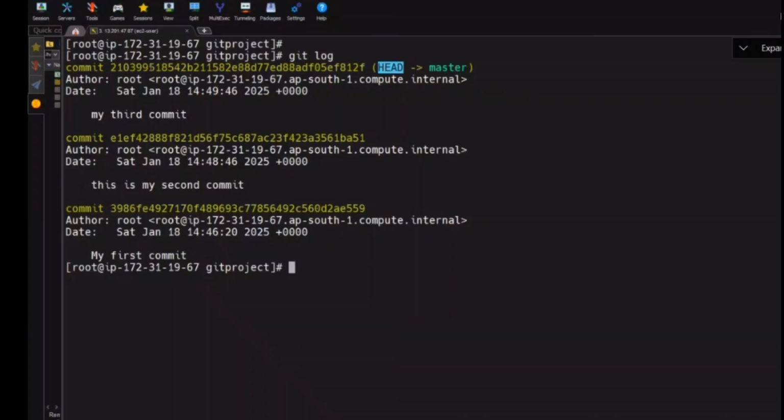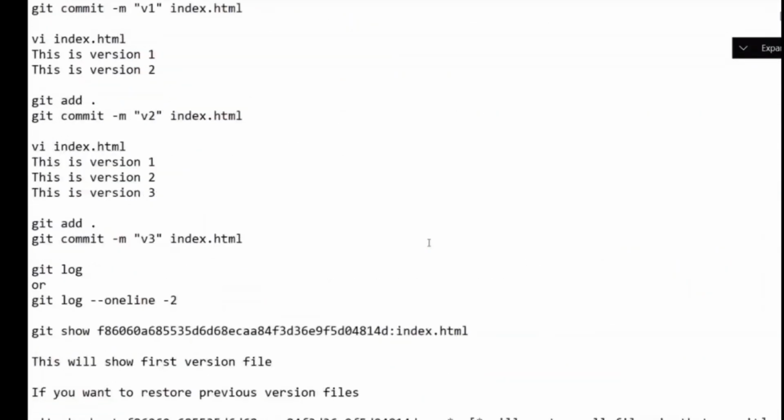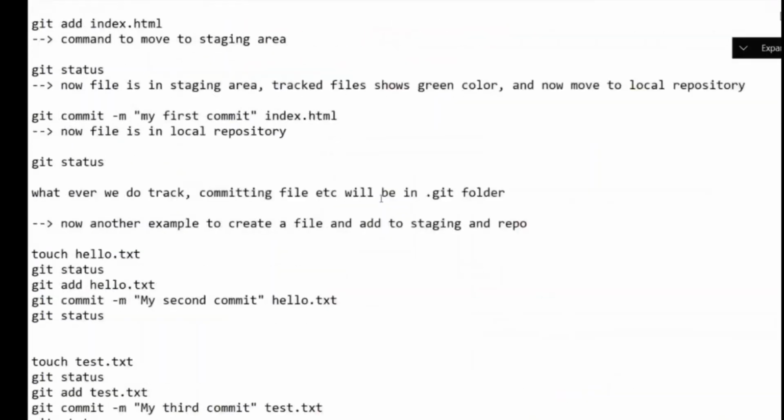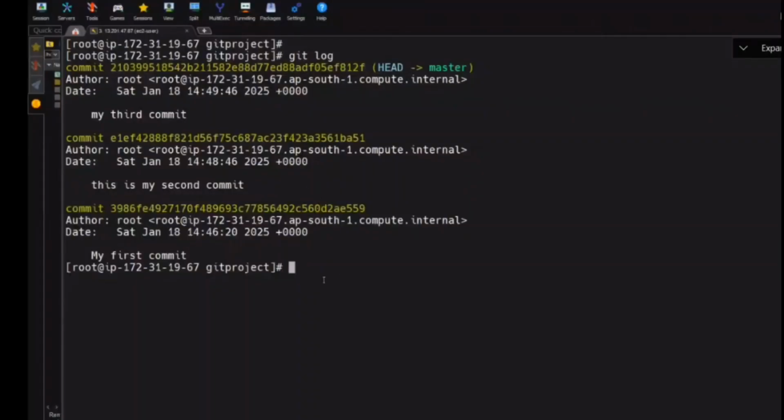Head is like a pointer for that particular commit. Now a question for you here. If you follow my documentation, it will be very nice for you, don't worry. Now, how many commits did I do? Three commits. Assume in real time you might have done 50 commits. Is it good to see all the commits in one shot? Your eyes will pain. But I want to see only the first 2 commits.